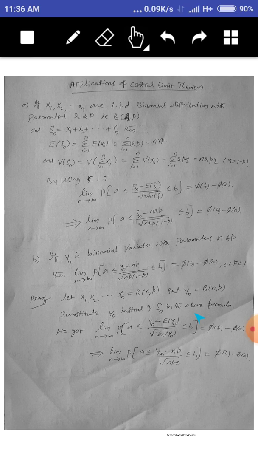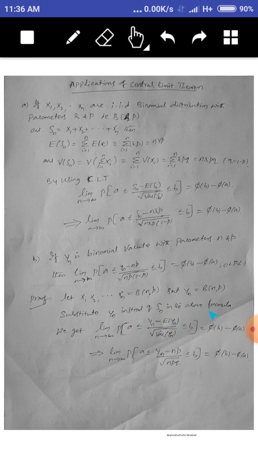Let x1, x2, ..., xn follow the binomial distribution with parameters n and p. Then when x1, x2, ..., xn is binomial, Yn is also binomial. So instead of this Sn, we substitute Yn. So what will we get?